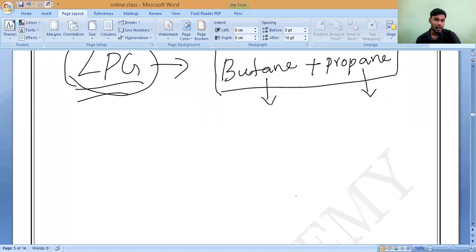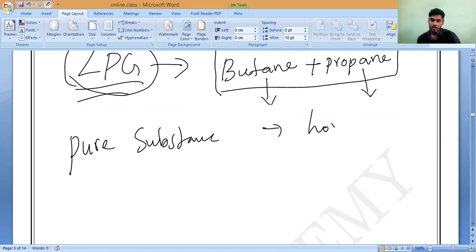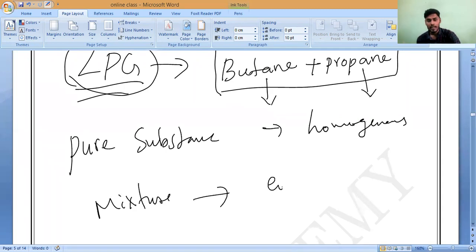Now, let us take whether this mixture is homogeneous or heterogeneous. Pure substances are what? Homogeneous or heterogeneous? Homogeneous. Correct or not, all of you? All the pure substances are homogeneous substances only. Now, my question is, mixtures, either they are homogeneous or heterogeneous. That is my question.